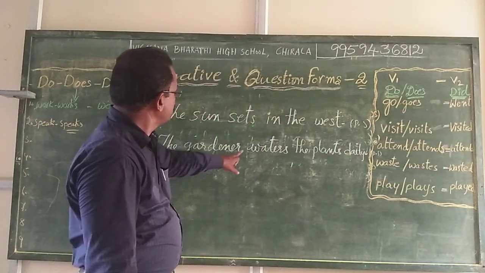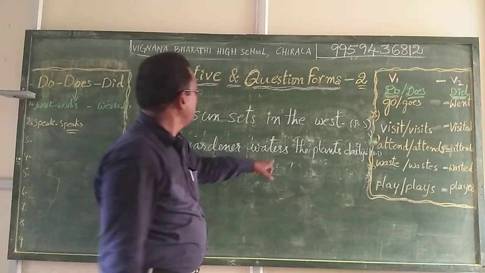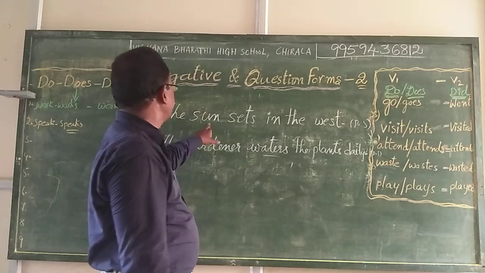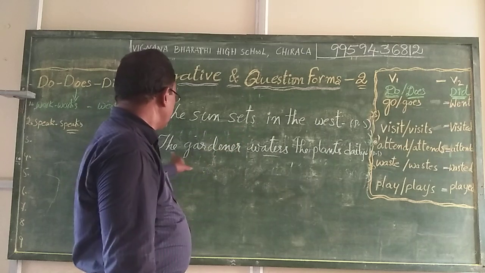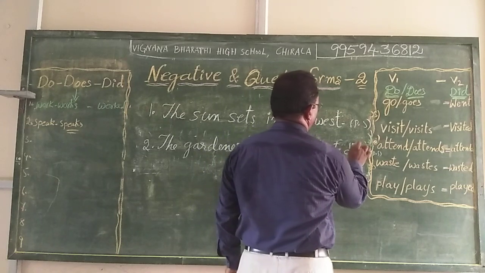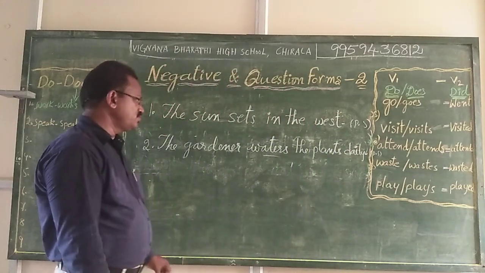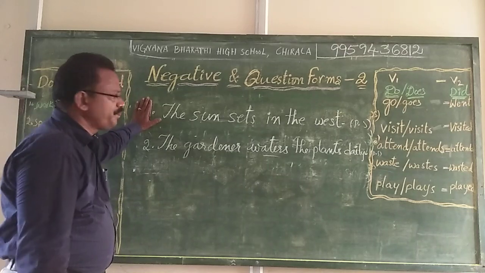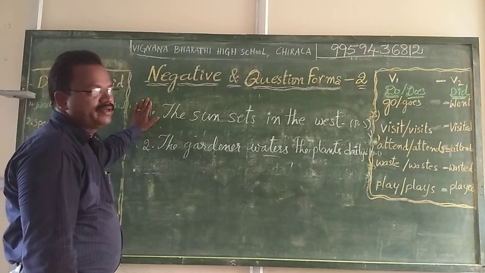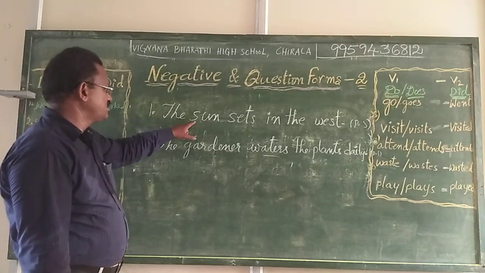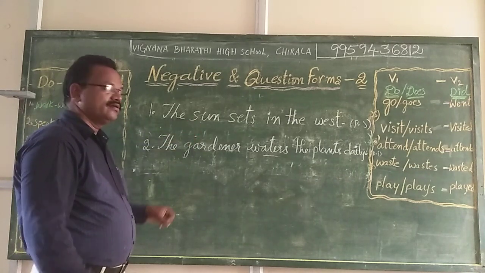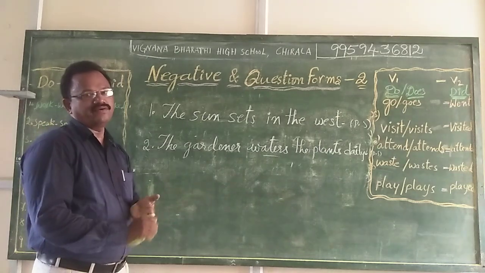The gardener, subject in singular form, that is why in present tense we used does form here. In the same sense, sun sets. The gardener waters the plants daily. Dear students, it is better to try in your own way by using the previous examples. Make changes into negative statement, positive question form and negative question form.